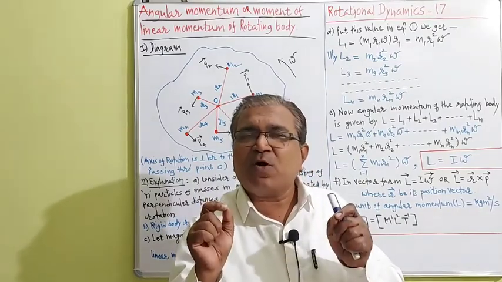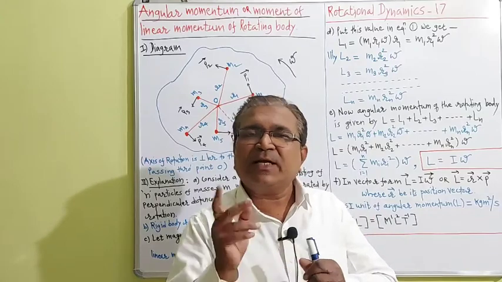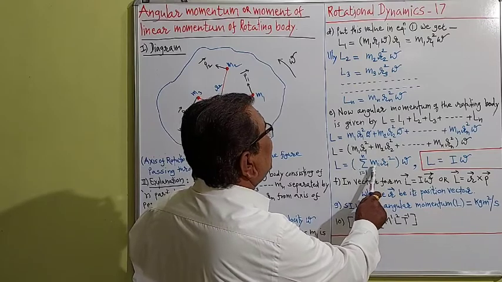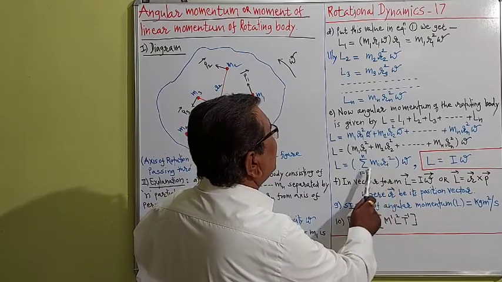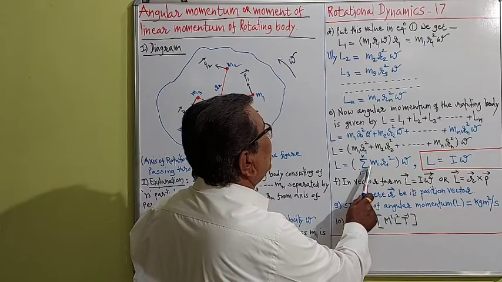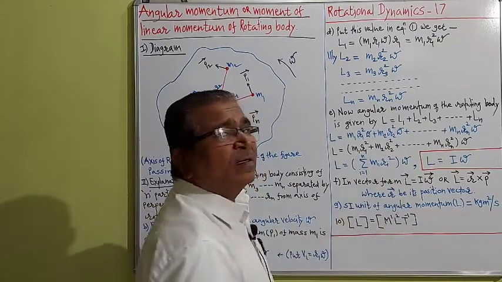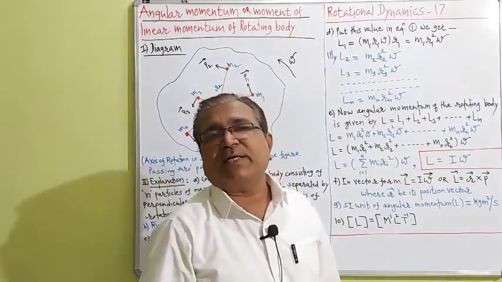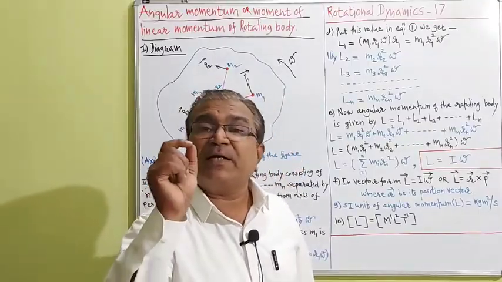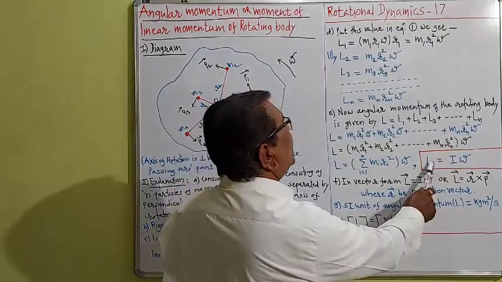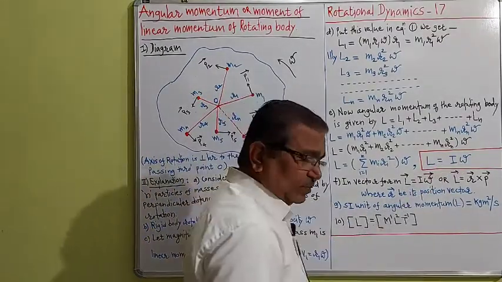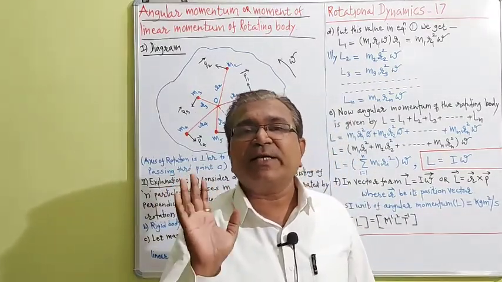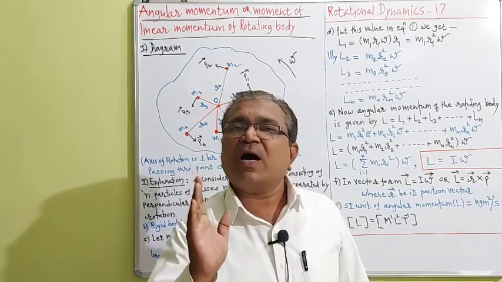In short form, we can write this as L = summation of mi ri², where i goes from 1 to n, into omega. And what is this bracket term? It is the definition of the moment of inertia of the rotating body, denoted by capital I. So we can write L = I omega. This is the formula of the angular momentum of a rotating body.